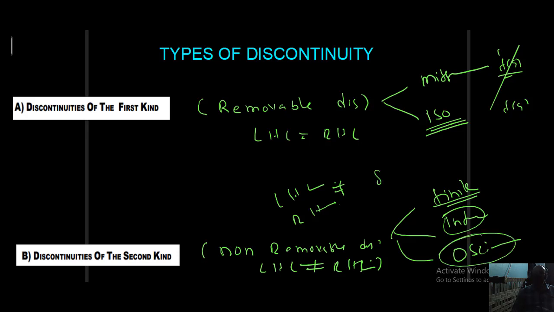Oscillating type. So what happened? Sin 1 by x is the best example. The limiting value of the function sin 1 by x as x tends to 0 does not exist. This is a discontinuous function at x equal to 0. So what type of discontinuity? I can say non-removable discontinuity, and that too oscillating type discontinuity.